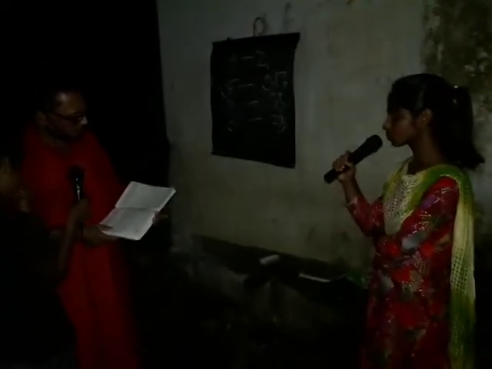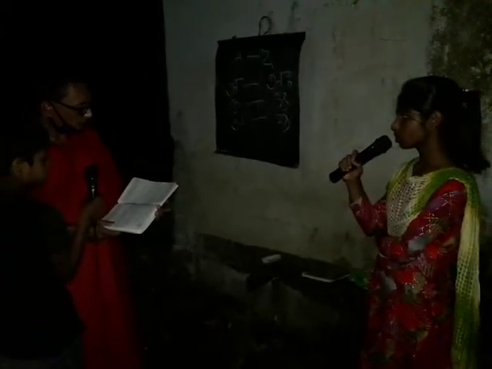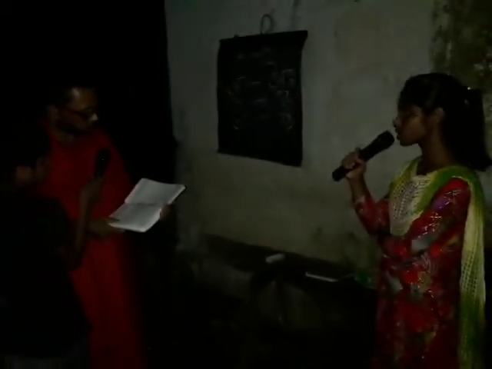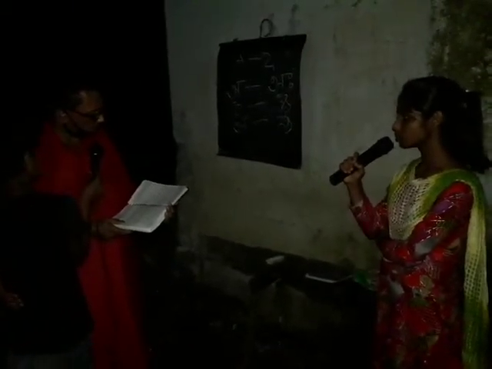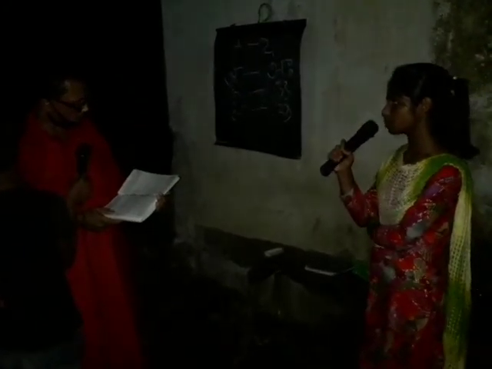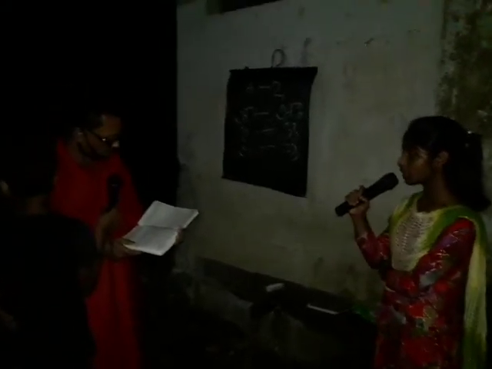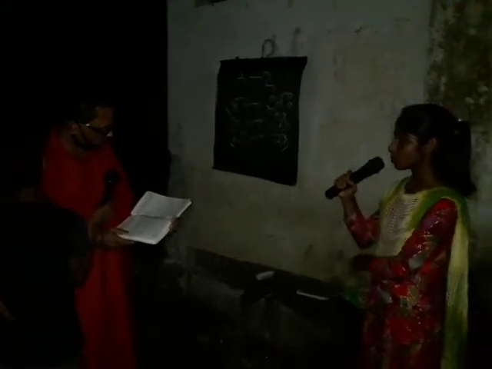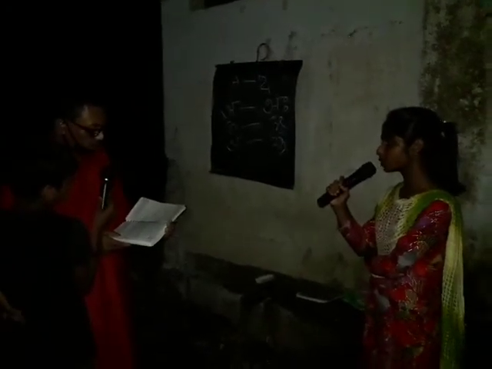What is the total area of Nadia district in square kilometer? The total area of Nadia district is 3,927 square kilometer. What is the total area of West Bengal in square kilometer? The total area of West Bengal is 88,782 square kilometer. What is the total area of India in square kilometer? The total area of India is 32 lakhs 87,782 square kilometer.